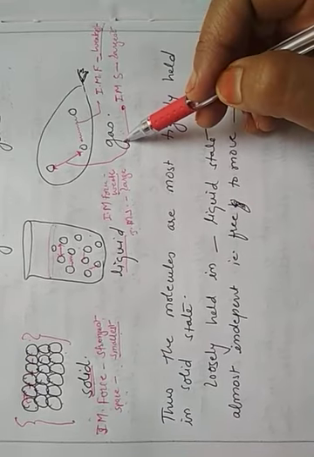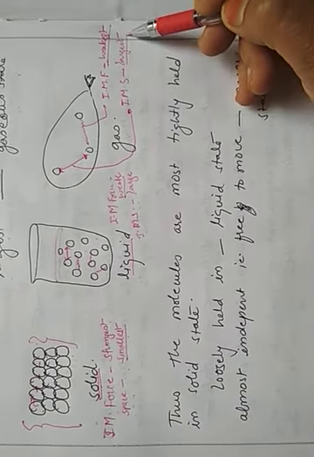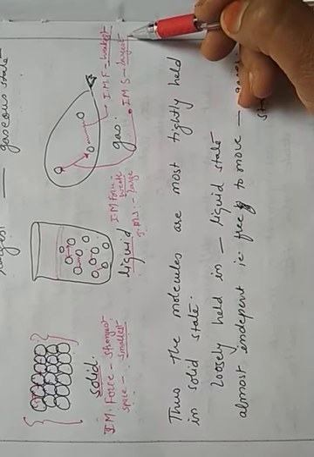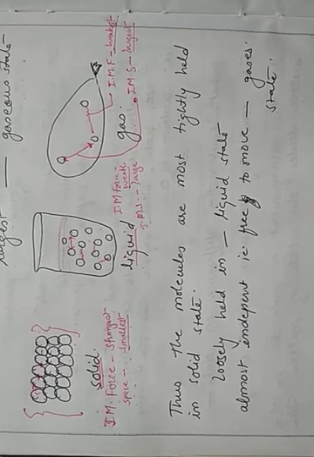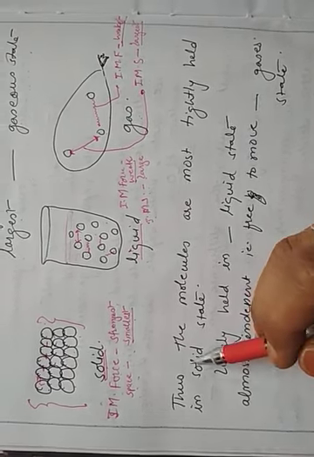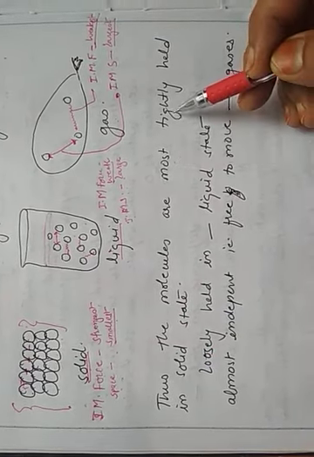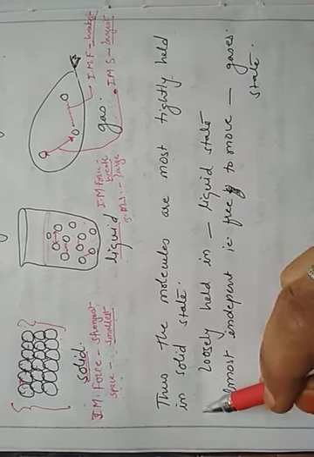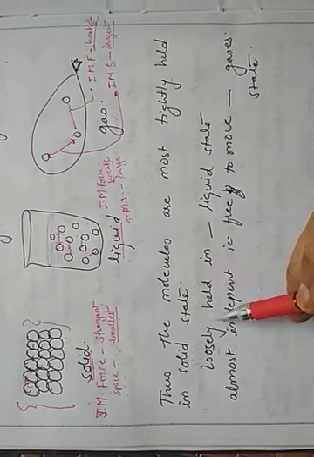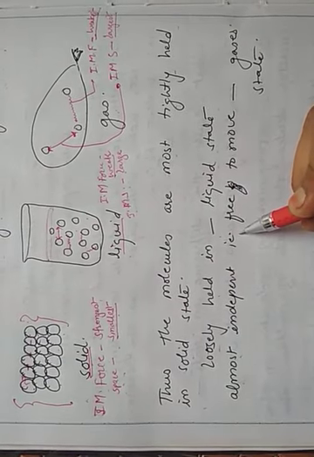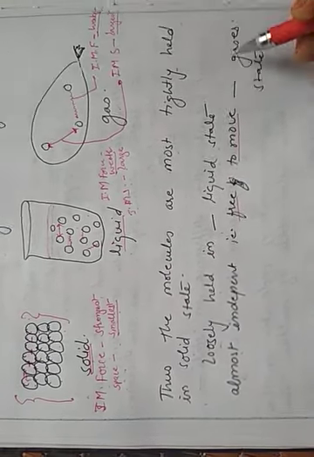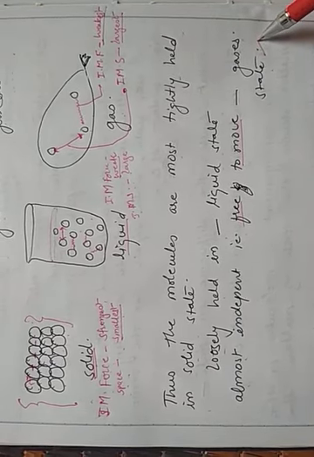But in the gaseous state, it is the largest, very high. The particles are very far away from each other. Thus we can say that molecules are most tightly held in the solid state, loosely held in the liquid state, and almost independent, totally free to move, in the gaseous state.